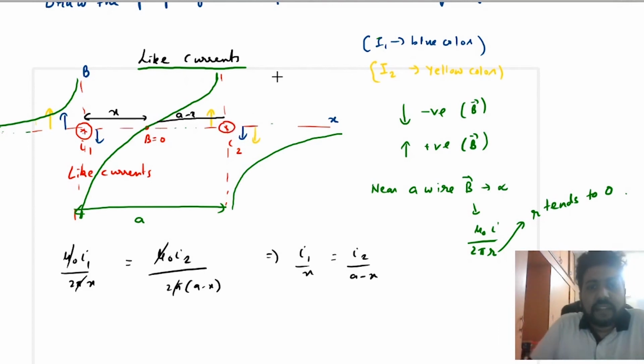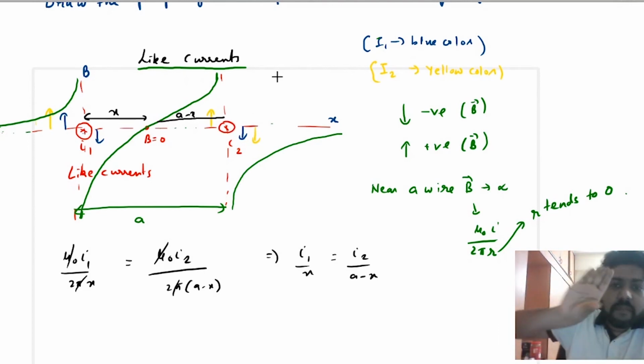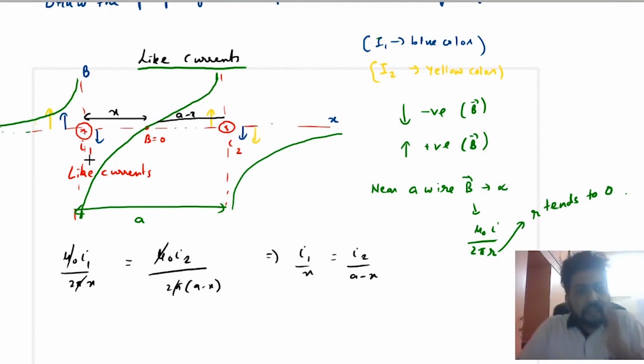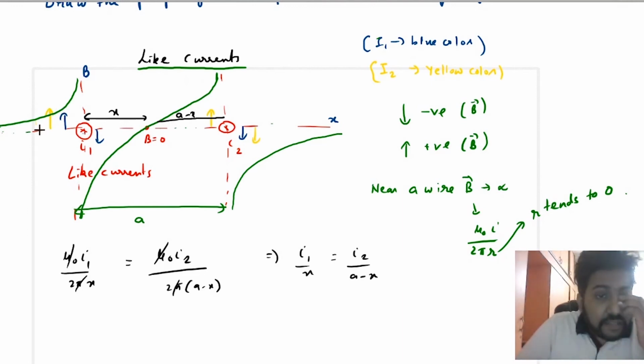Place your thumb along the current. Okay, so current is into the plane. When you curl it, you will see that you are curling in the clockwise direction. So to the right it will be downwards, and to the left it will be upwards. Here to the left the magnetic field can never be zero.